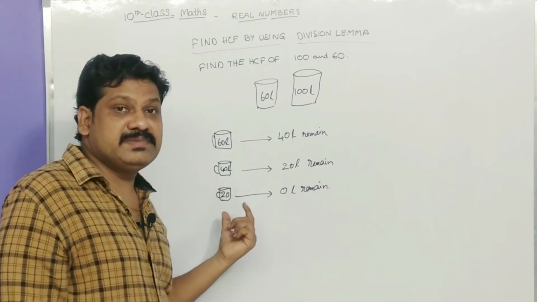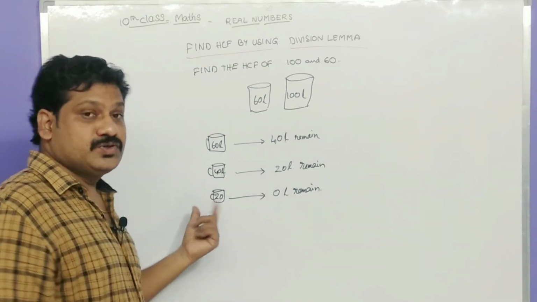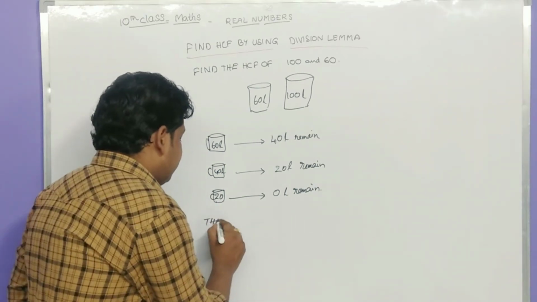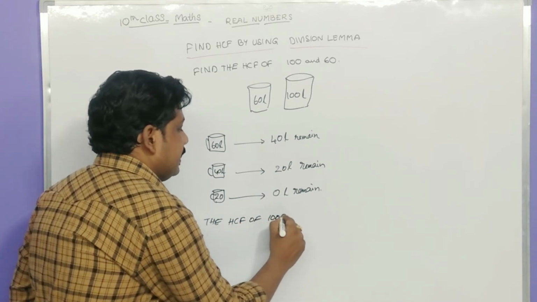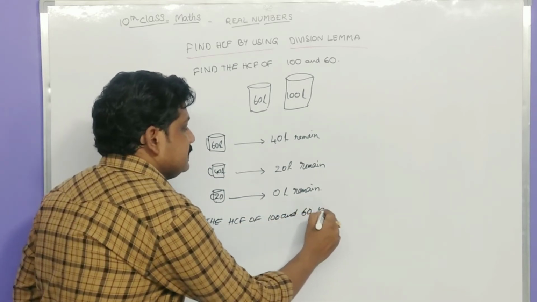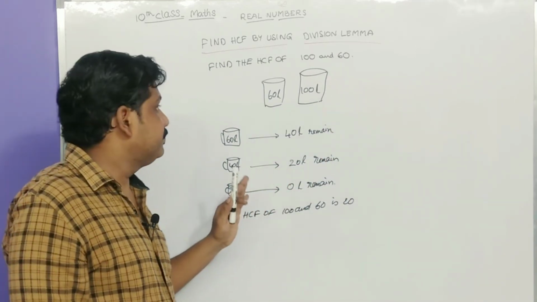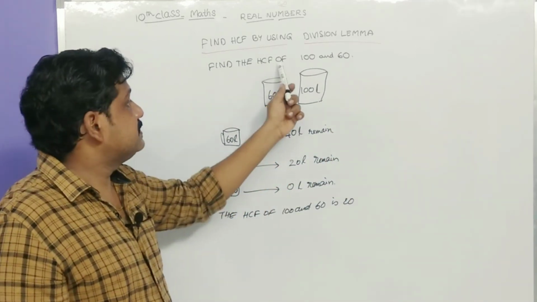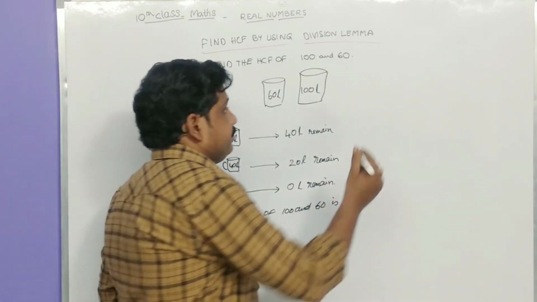So the required measuring cup is the 20 liter cup. So we can say that the HCF of 100 and 60 is 20. Okay, now let us find the HCF of 100 and 60 by using Euclid's division lemma.